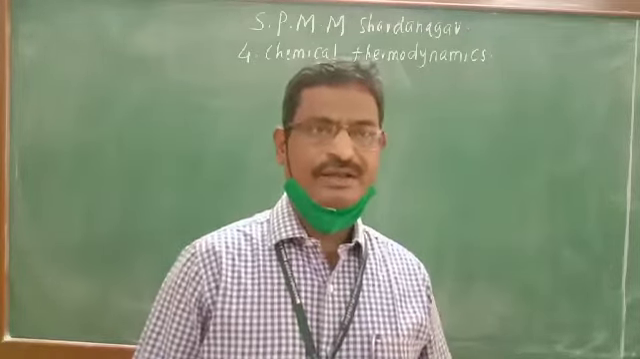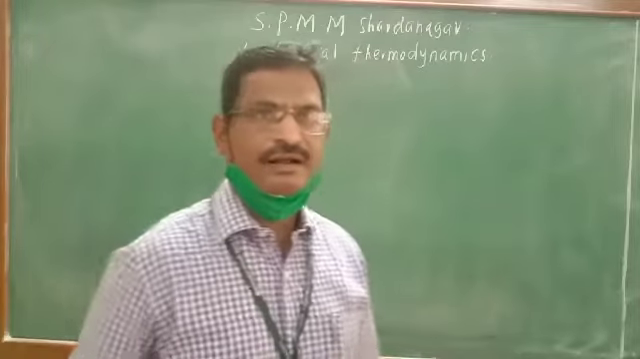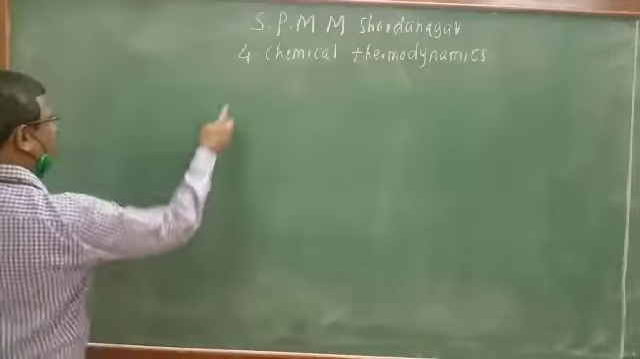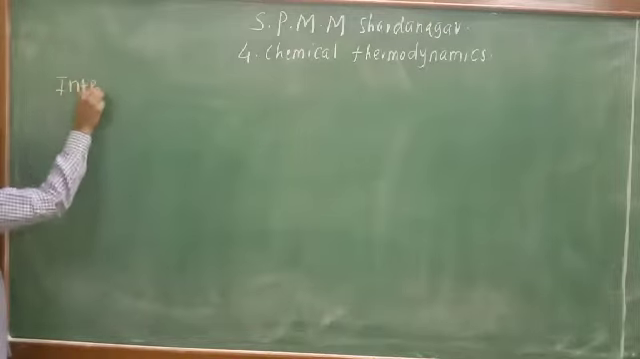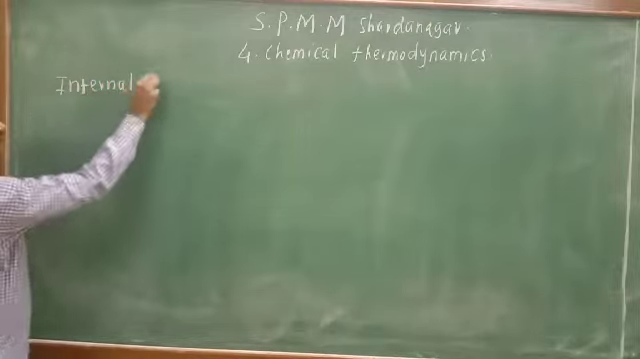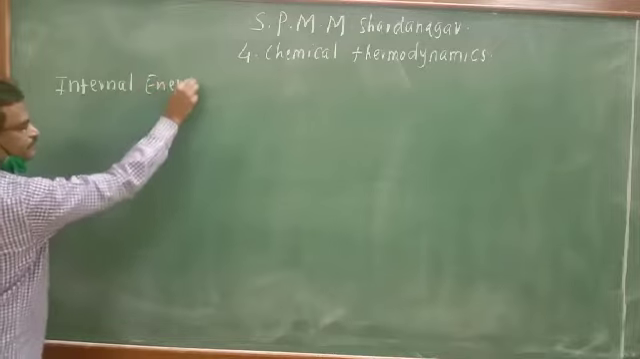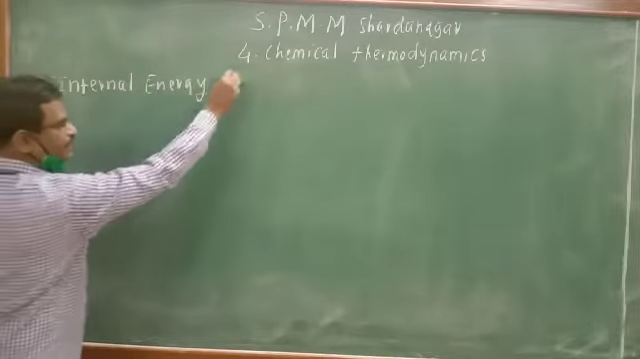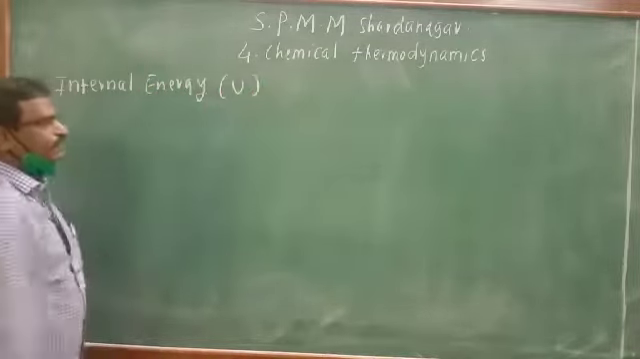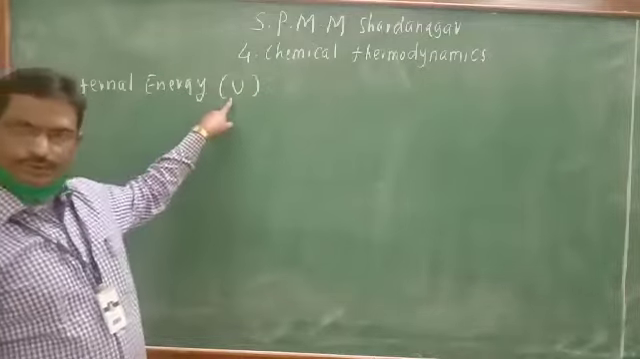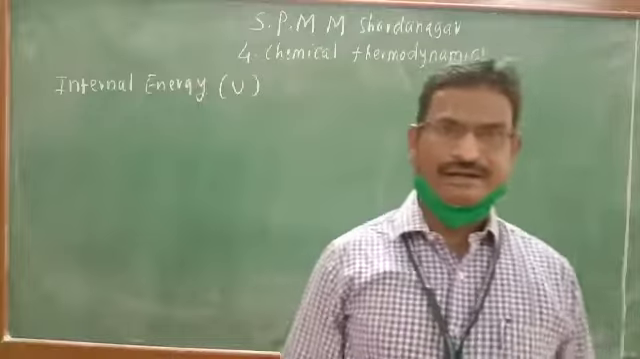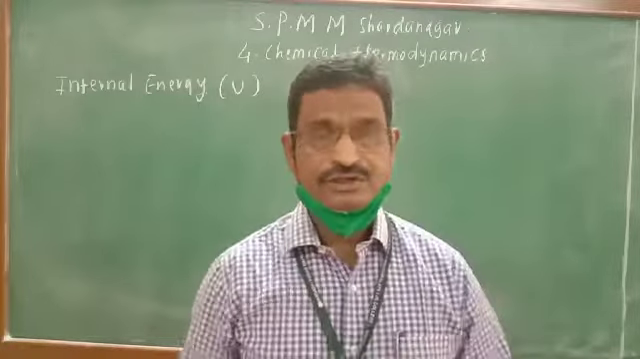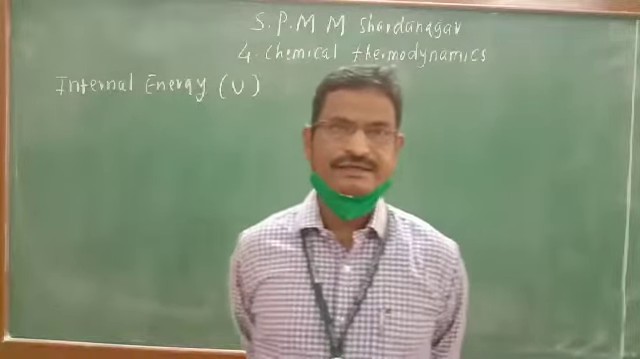Now the next point is internal energy in the chapter of thermodynamics. The next point which we have to study is nothing but internal energy. It is indicated by the symbol U. U is the symbol designation used for internal energy. So what is internal energy?